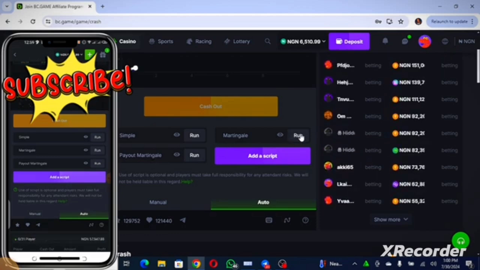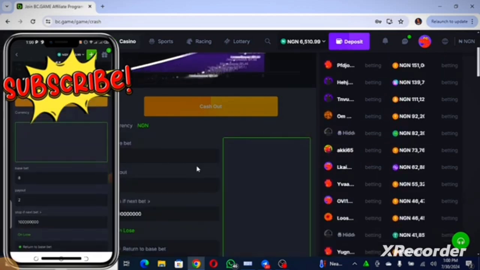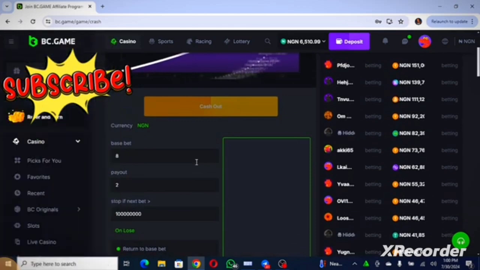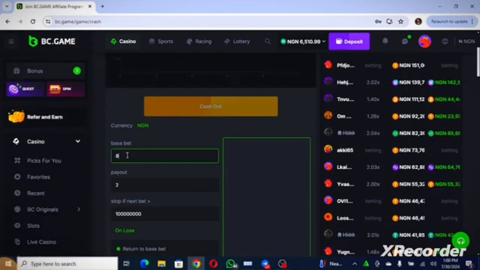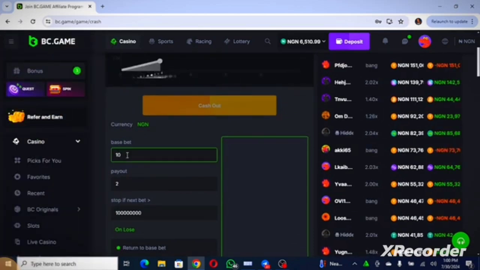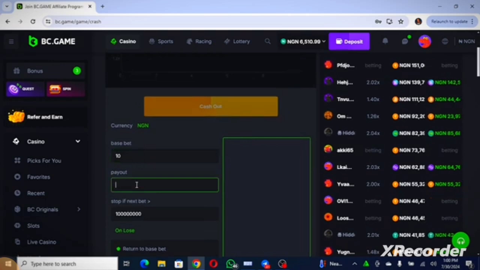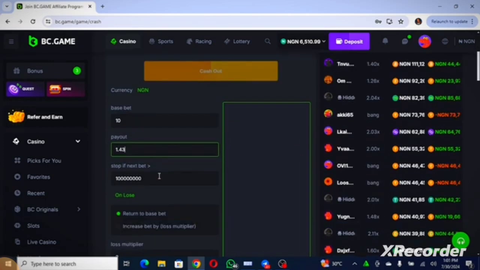So on the normal martingale, you click on run. As you can see, look at the interface. Listen carefully, guys. Come to this particular base bet, erase it, put it 10 naira. Then you erase the payout and put it 1.43. Now on this place, they said stop if the next bet is, you clean it up, guys, and then put 110 there. 110.